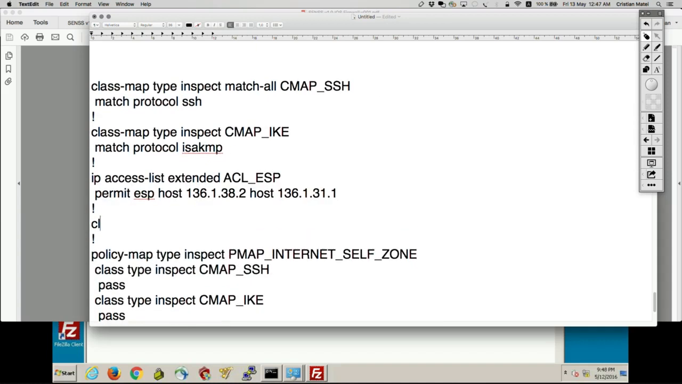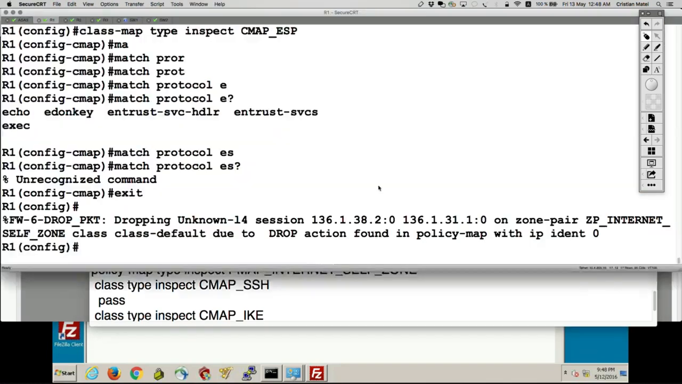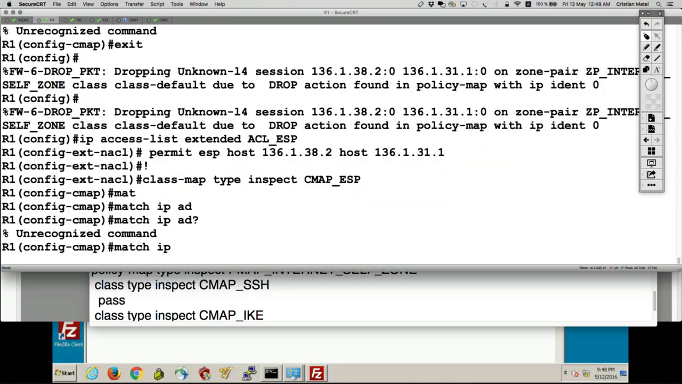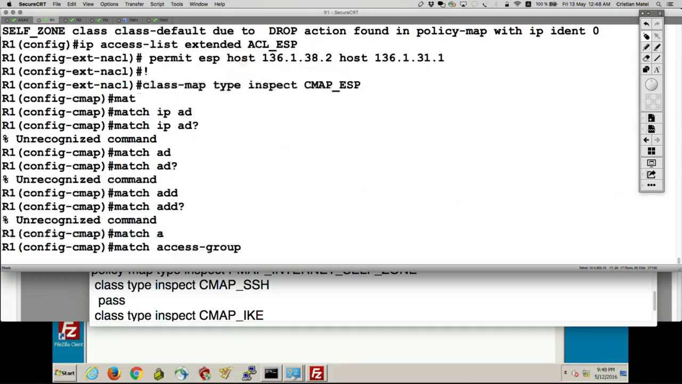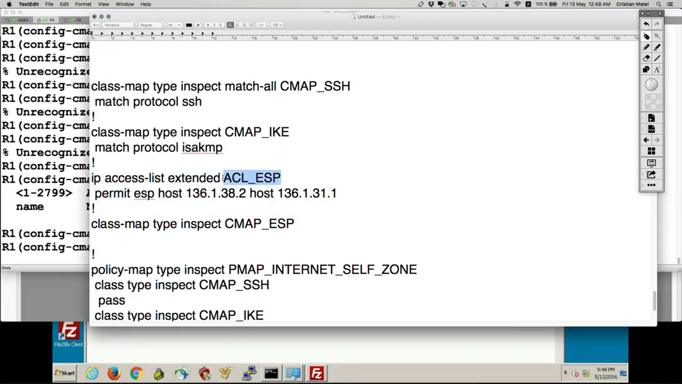And then I match that into a class map of type inspect, which is going to be CMap ESP. And I say in there match access-group name and the name of my ACL.